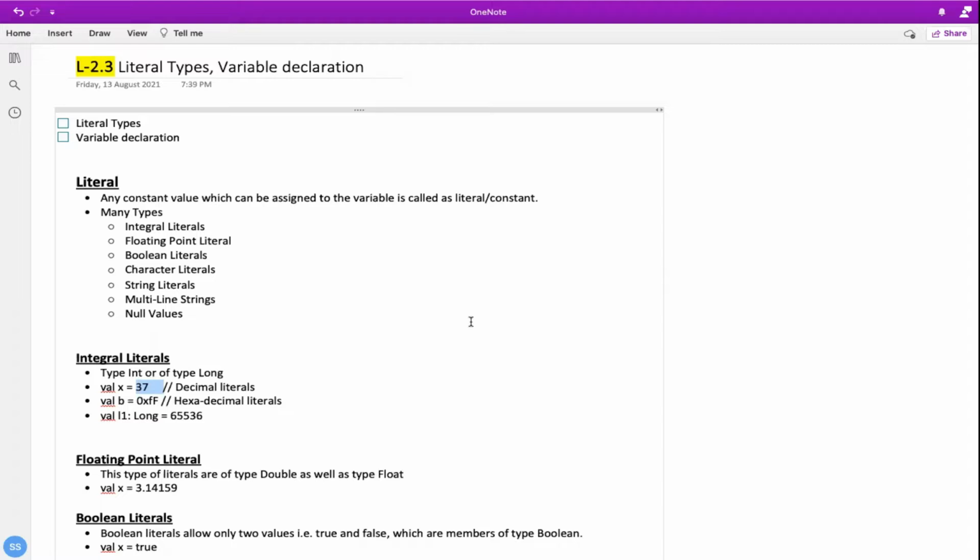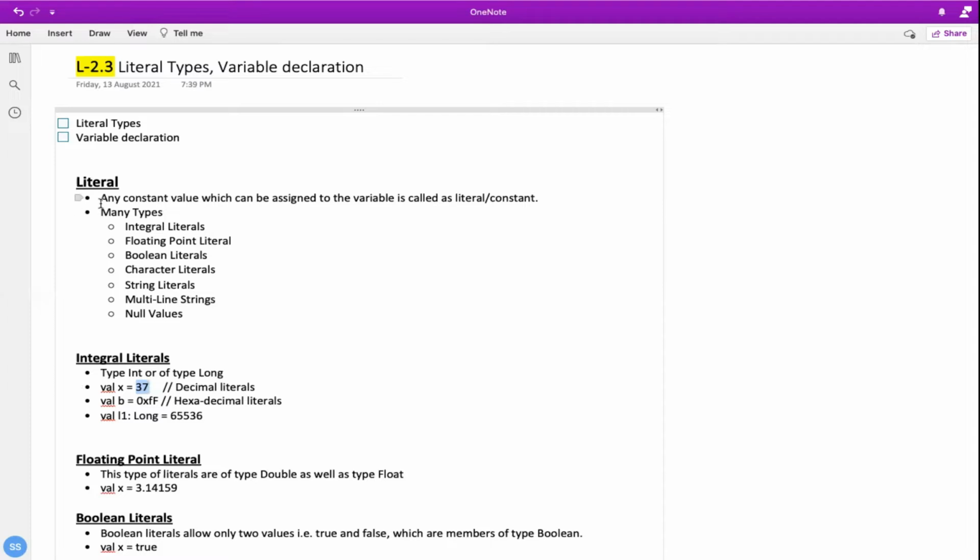To understand the meaning of literals in depth, you just need to focus on what is written on the right side after this equal sign. Okay, I'll come to what an integer literal is one by one, but first let's get the depth of what a literal is. So what you have written over here at the right side, it is a literal. It can be an integer, a long, a float, a character, a string, multiple types of strings. Whatever you write at the right side of your equal sign is called a literal.